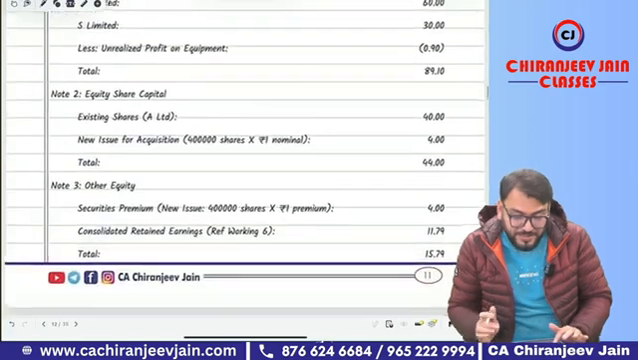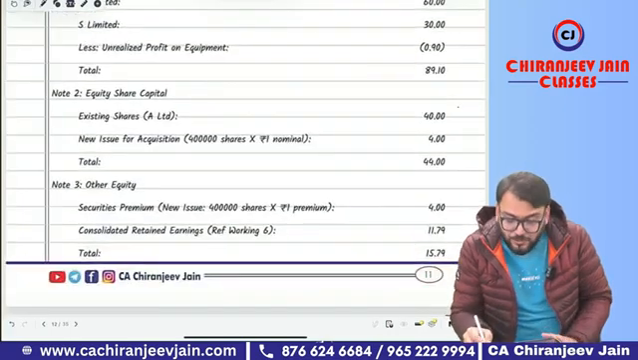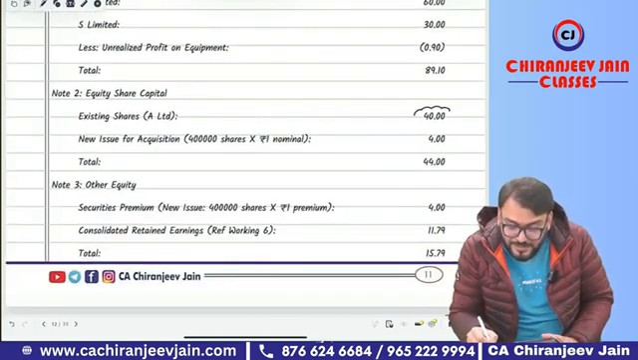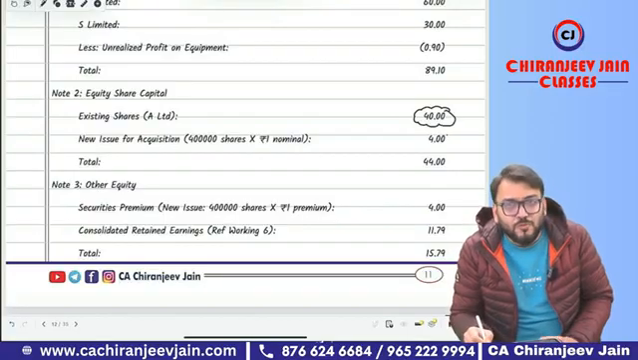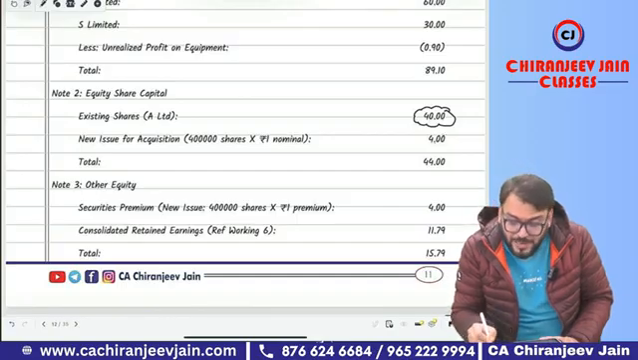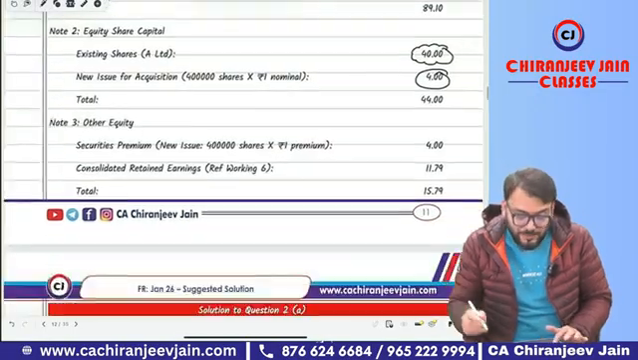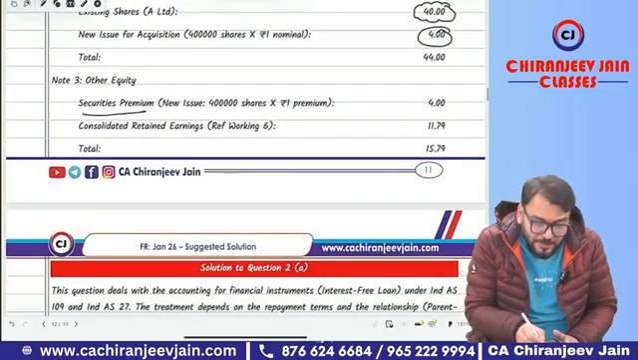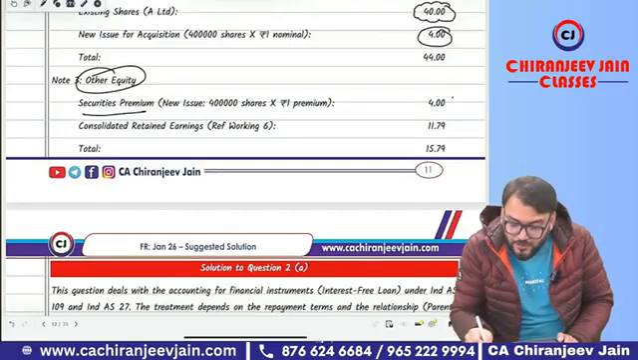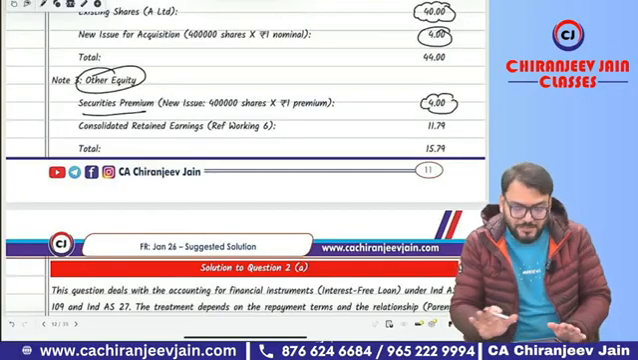Okay. In this, equity share capital, be careful. Equity share capital will be whatever is given in A Limited's balance sheet, plus we will also add the 4 lakh shares which were issued additionally for PC. So 4 lakh into 1 will come, and 4 lakh into 1 will go to securities premium under other equity. You can see in securities premium under the head other equity we have also added 4 lakh. Okay sir, this you can manage.